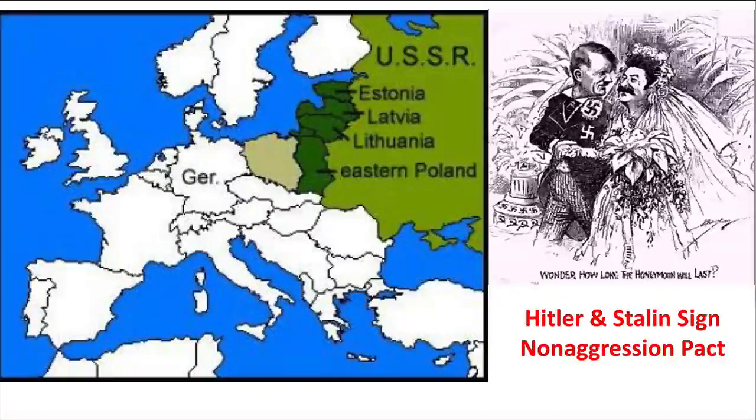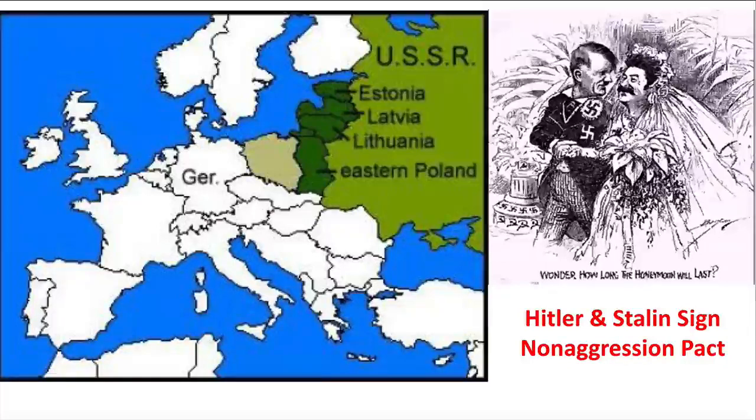So like I said, they make the agreement. That's where that political cartoon comes in, with the two of them as if they're in wedding dresses. And they sign a non-aggression pact. According to the pact, you can see on this map on the left, Germany is marked GER, and the USSR is marked with the brightest green on the right. In between Germany and the USSR is Poland, and if you notice, Poland is actually split in half. That olive-ish color is the section of Poland that Germany will get. Eastern Poland is going to go to the USSR, along with Lithuania, Latvia, and Estonia.